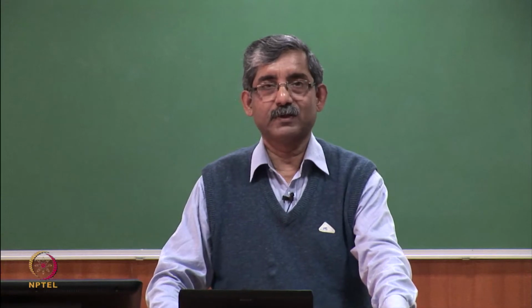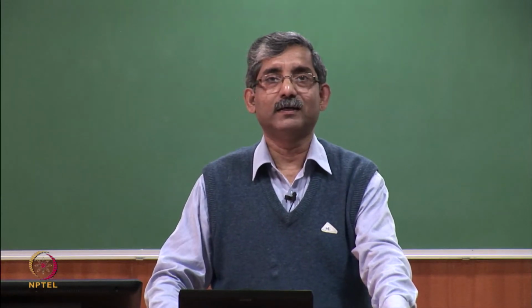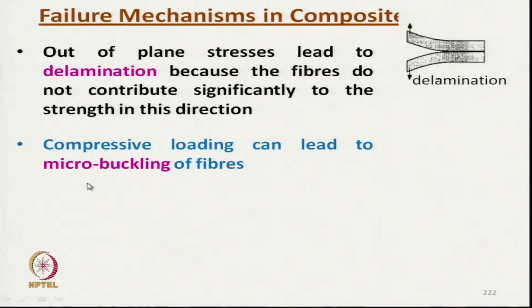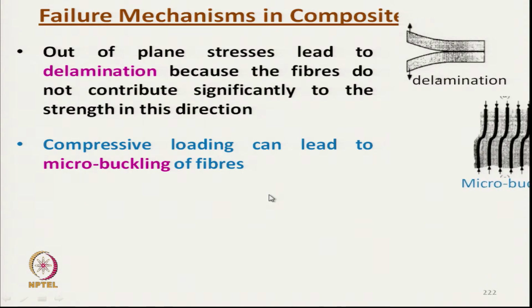Next is compressive buckling. Compressive load can lead to micro buckling of fibers.